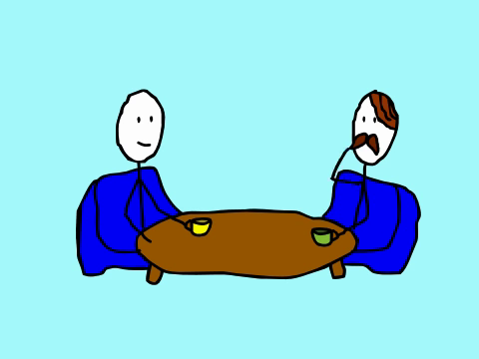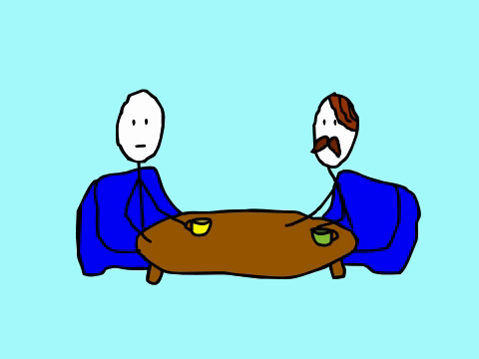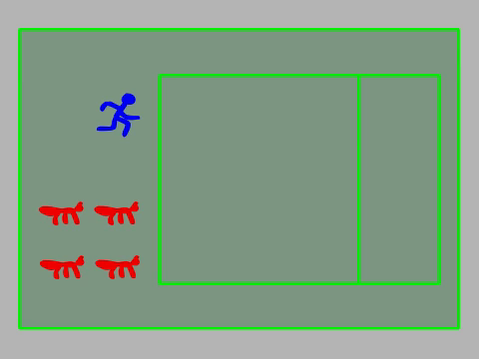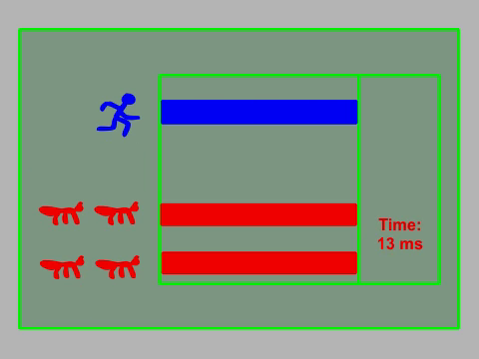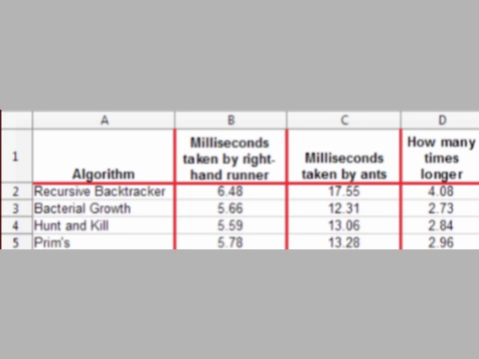That is a conundrum. Wait, I know. What if you distributed the ants across multiple processors? The ubiquity of multi-core consumer devices can work to your advantage. Well said, Nigel, and I did think of that. However... No, surely! I split the ants into 2 threads, 2 ants per thread, and ran them on separate cores. Then I ran the right-hand runner separately and measured each of their performances in milliseconds. The results were not stellar. 3 times as long for Prim's mazes, 4 times for the recursive backtracker.